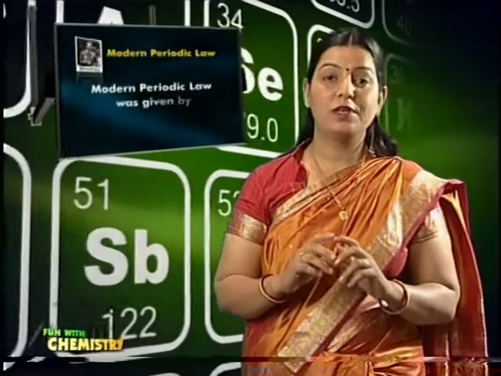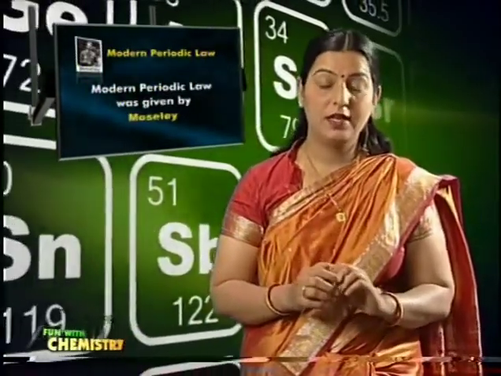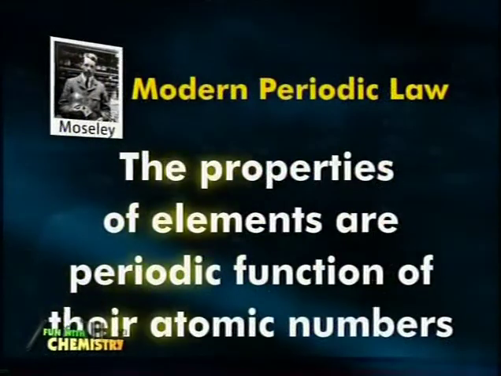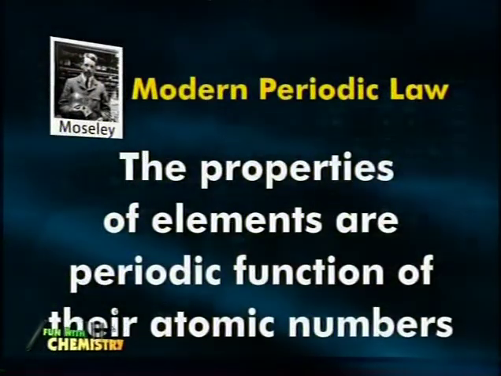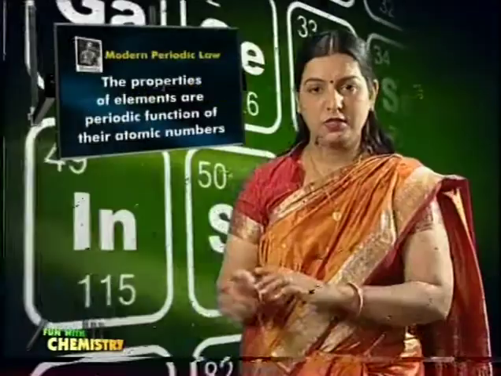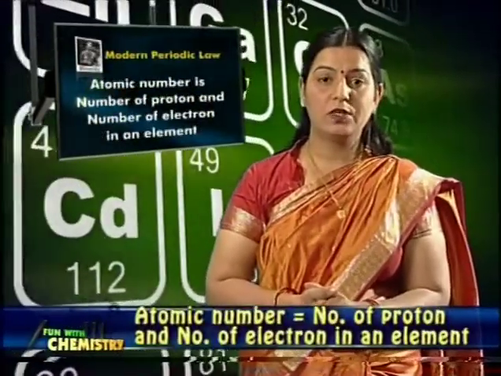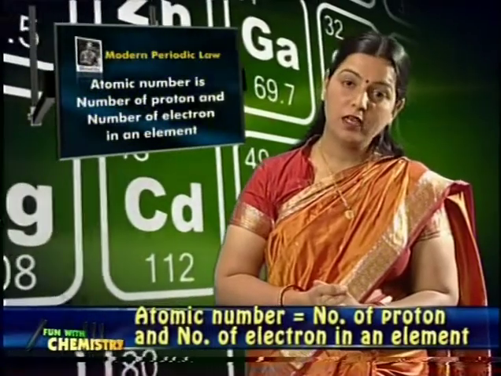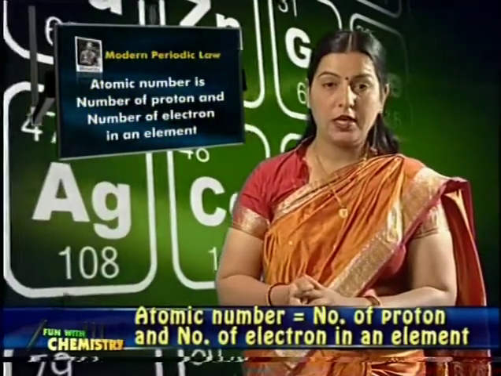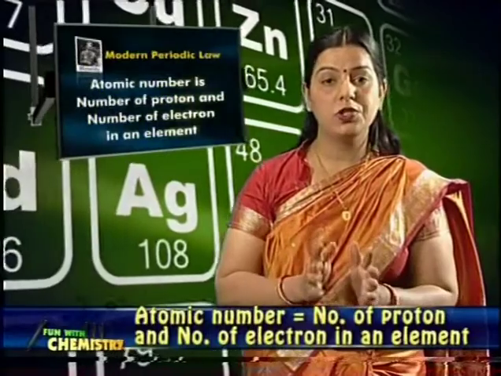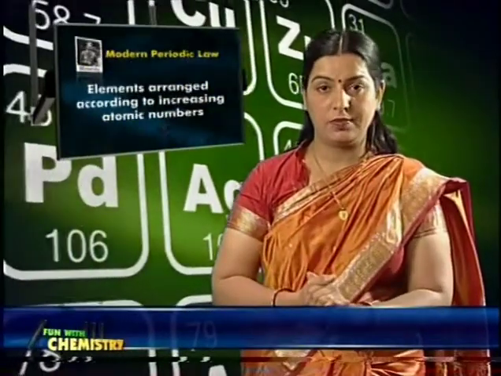Modern periodic law is based on the atomic number of the elements and it states that properties of elements are a periodic function of their atomic number. But do you know what is atomic number? Atomic number is equal to the number of protons and the number of electrons in an element and it also signifies the position of the element in the periodic table.